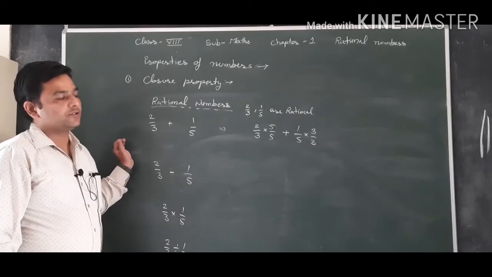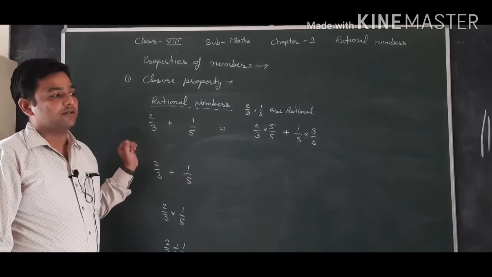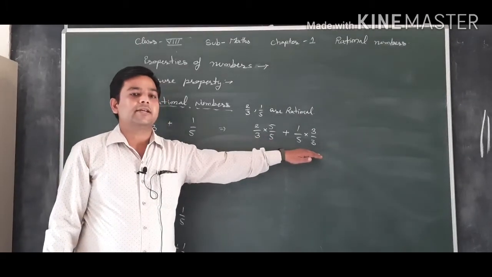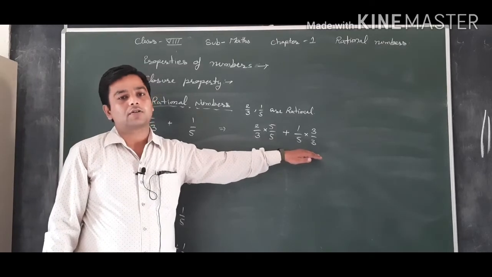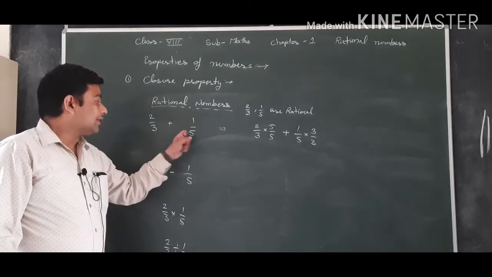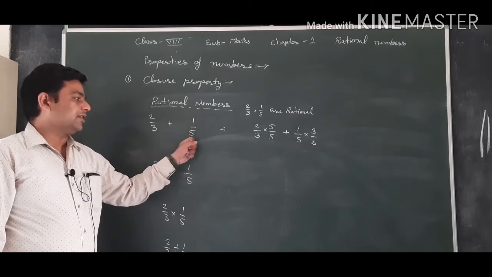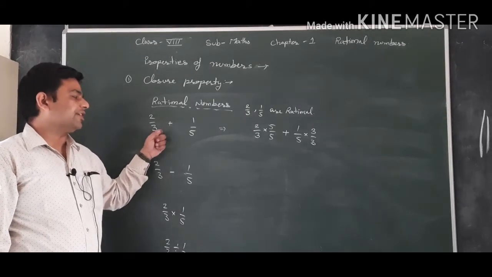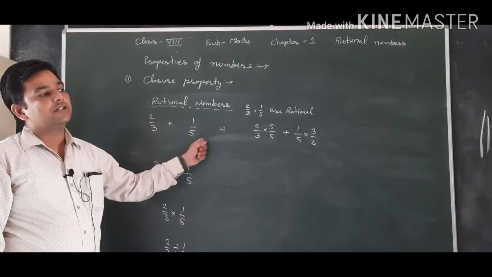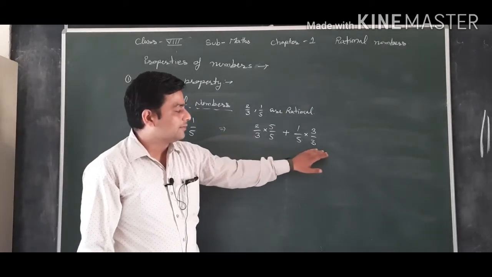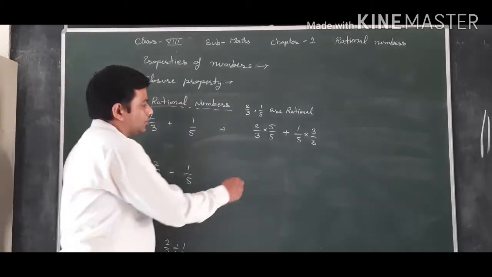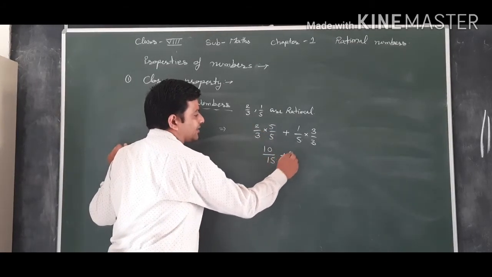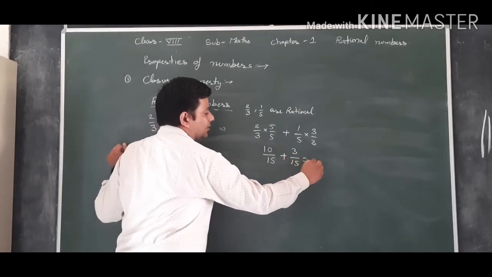If we multiply, we will get 10 upon 15 plus 3 upon 15, and the denominator becomes 15, which is equal. If denominators are equal, then only we can add two rational numbers. So 2 by 3 plus 1 by 5: making the denominator the same, 2 by 3 multiplied by 5 over 5, and 1 by 5 multiplied by 3 over 3. 2 multiplied by 5 is 10, 3 multiplied by 5 is 15, plus 3 upon 15.